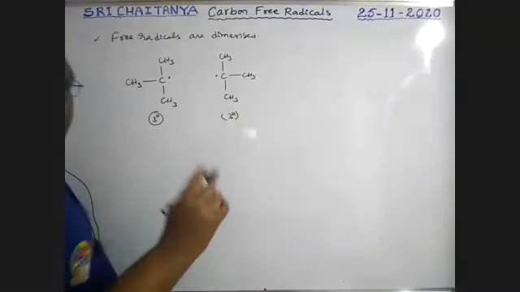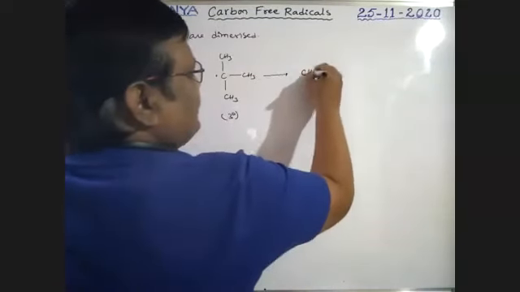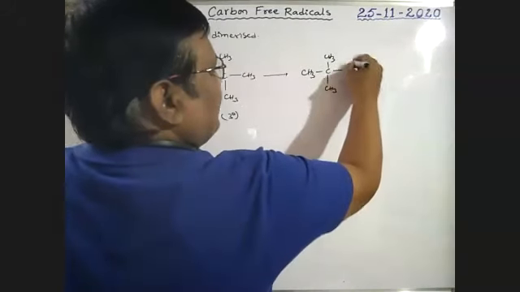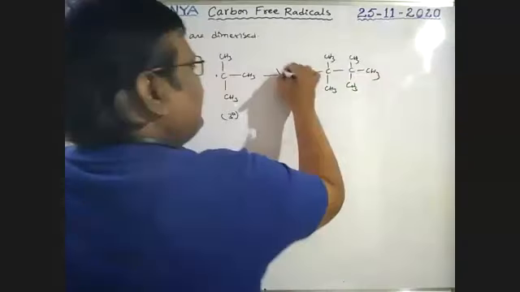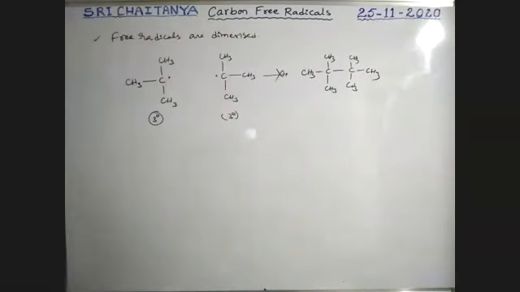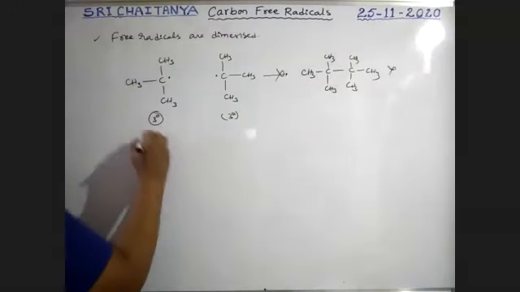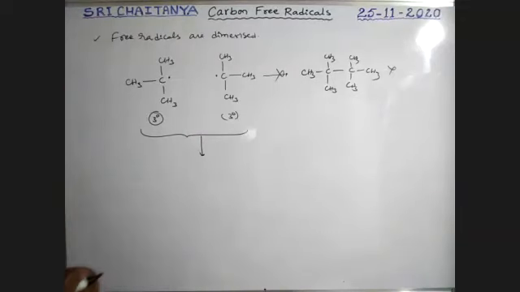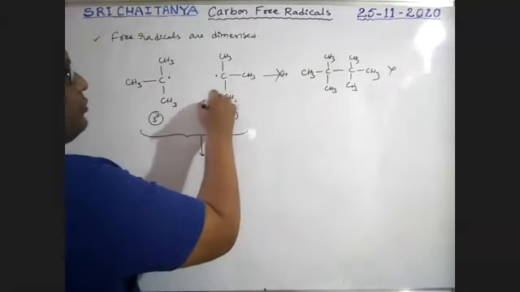If these two try to react to give the CH3 CH3 CH3 bonded to CH3 CH3 CH3 compound, this is not taking place. So this is not the product. Now what happens? This reaction takes place. See here, this is hydrogen, CH2 H.